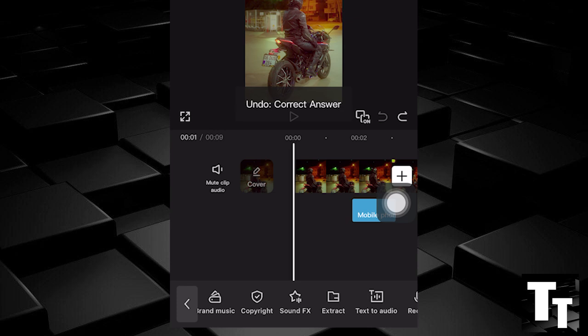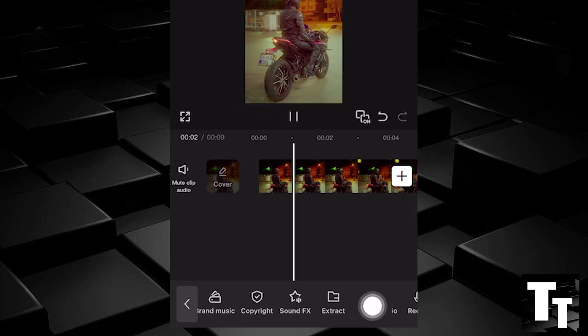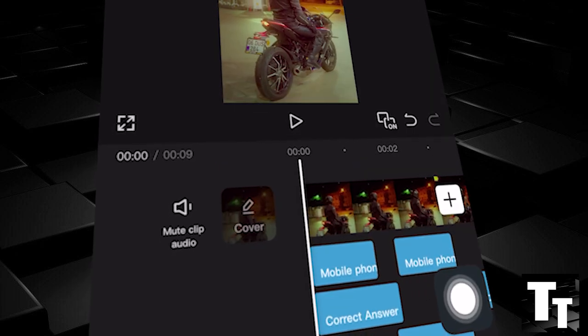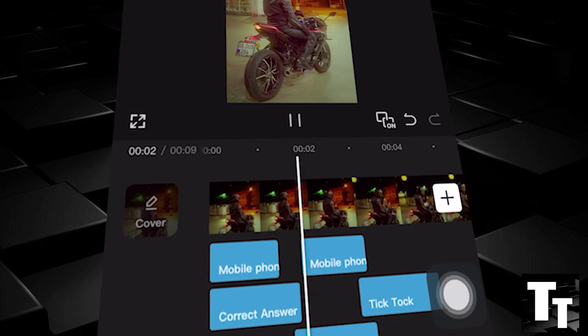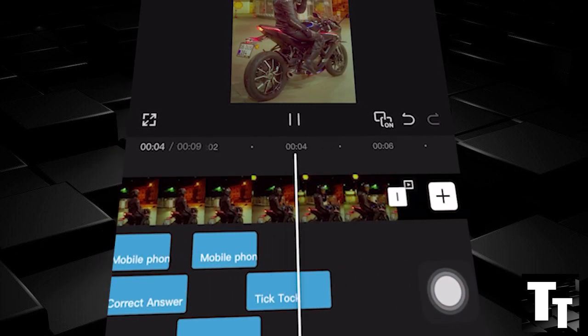I'd say this is the before, this is the after. Completely for free.